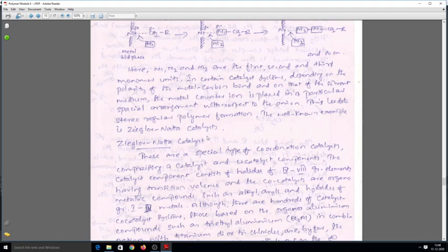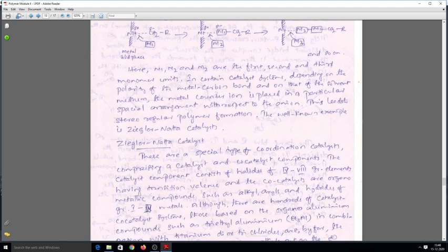In the Ziegler-Natta catalyst, we have one catalyst system and a co-catalyst system. Two types of compounds react together to form a complex. Here the catalyst is normally a halide of a metal atom from group 4 to group 8, and the co-catalyst is normally alkyl, aryl or hydrides of group 1 to 4 metals.